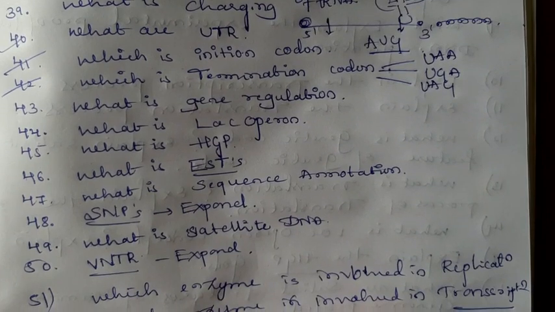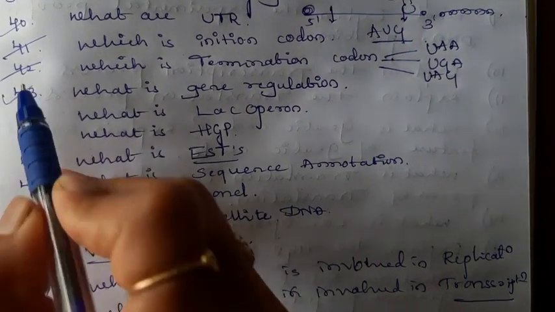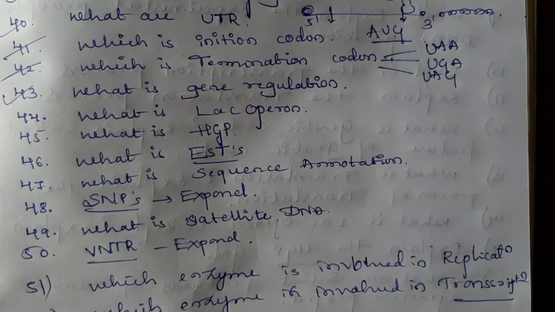Okay. Then next question, what is gene regulation? Gene regulation in the sense the gene expression is broadly under control of specific enzymes is known as gene regulation. Okay. Then what is lac operon concept? Lac operon concept is one of the examples for gene regulation or the expression of genes in case of E. coli bacteria. In the E.